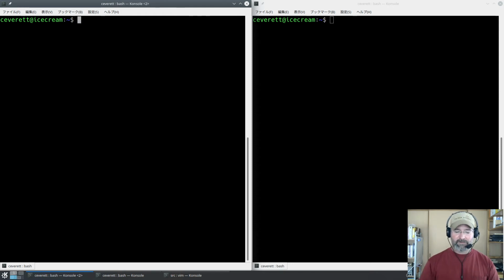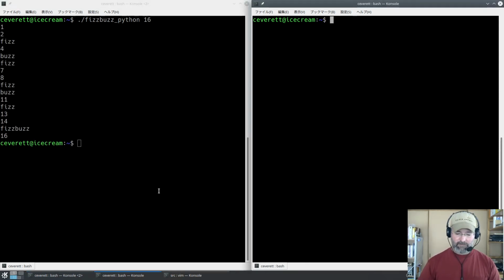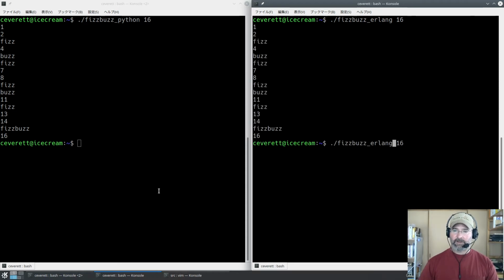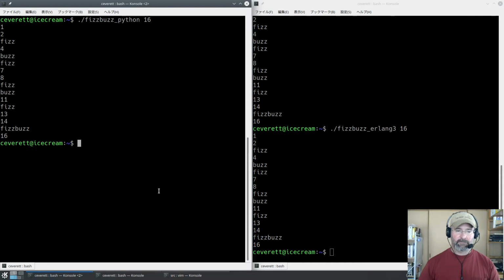So we'll check first. I've written FizzBuzz in Python. Here we'll make it go to 16, and then I've written FizzBuzz in Erlang 3 different ways, so we can see different ways to do conditionals. And we'll just check real quick whether or not these all work as expected. Yeah. So these all work as expected. Okay. So let's open these up and see what's inside.